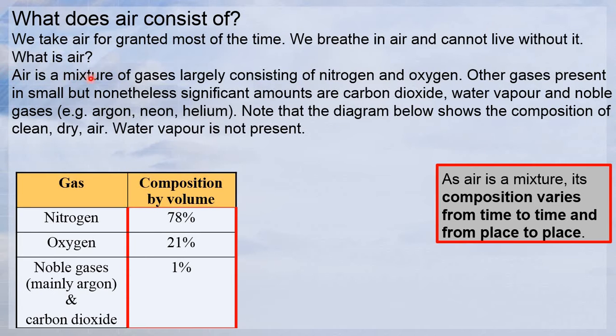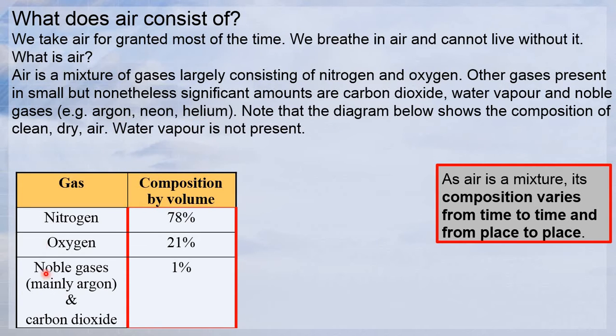Air is a mixture of gases largely consisting of nitrogen and oxygen gas. Other gases are present in small but nonetheless significant amounts, which are carbon dioxide, water vapor, H2O, and noble gases, which include argon, neon, and helium.